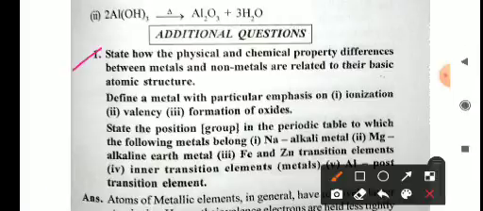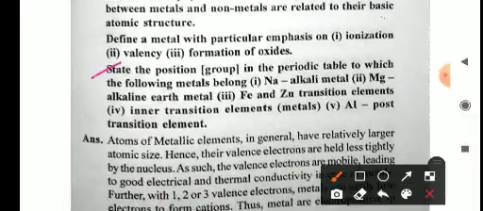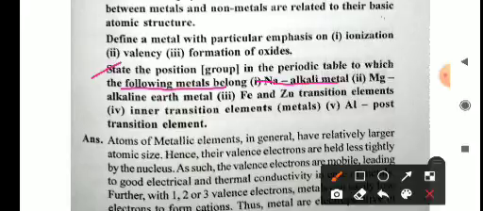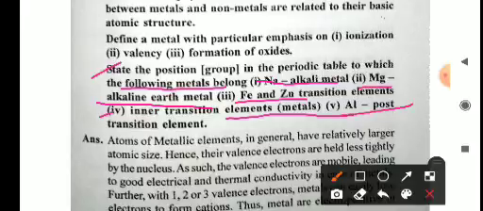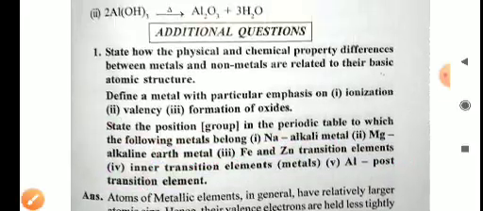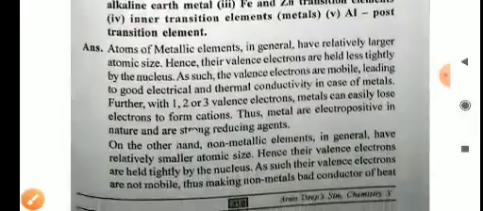First one is: state how the physical and chemical property differences between metals and non-metals are related to their basic structure. Define a metal with particular emphasis on ionization, valency and formation of oxide. Then state the position in the periodic table to which the following metals belong: sodium, alkali metal; magnesium, alkaline earth metal; zinc and iron, transition elements; and inner transition element metal group fifth; and aluminium, post transition element. So firstly we will discuss the physical and chemical property differences.